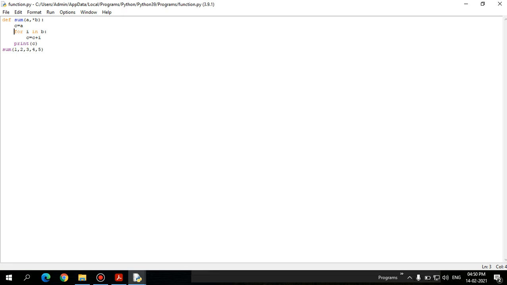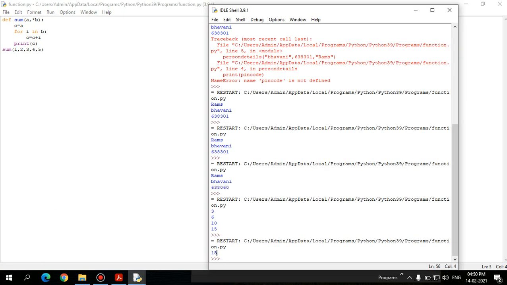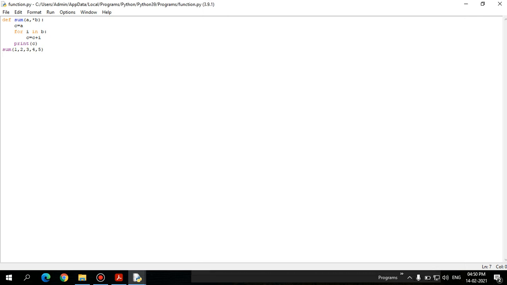So together with all these five values, the output is properly coming, that is 15. What is most important is that the function doesn't know how many arguments I'm going to pass. For example, at a certain time I'm going to use only two variables for making a sum, and suddenly I want to make a sum for three variables, then four variables. Each time you would have to update your function and change the code.